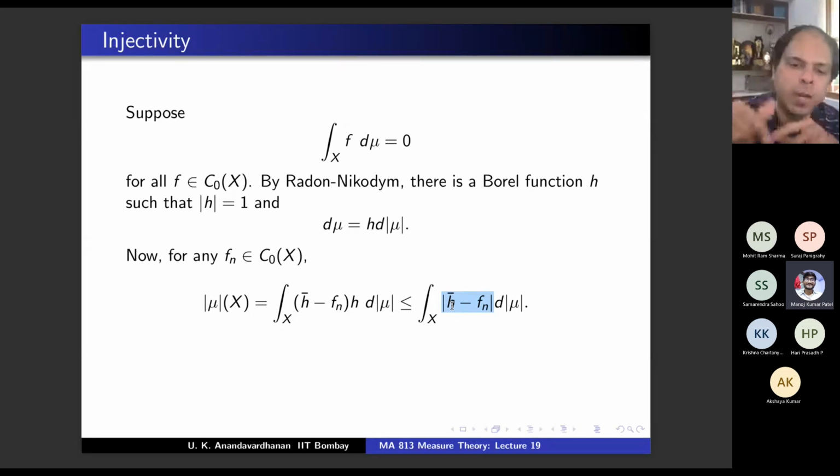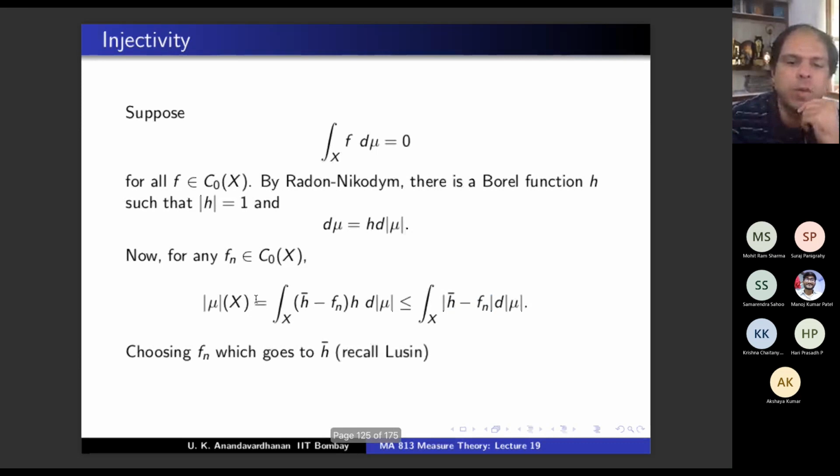Yeah, so you get uniform convergence using one more idea. And once you have uniform convergence, it does not depend on the point. So I can take the supremum, I can take the uniform limit outside, and that limit goes to 0, right? Because the convergence is uniform. So fn converging to h bar uniformly, so that limit is 0. So basically I'm going to conclude |mu|(X) is 0 from that. fn goes to h bar, and that is essentially from Lusin.